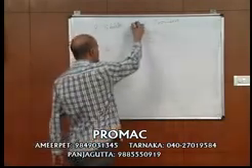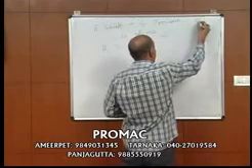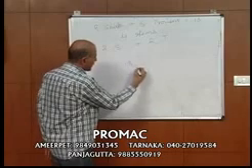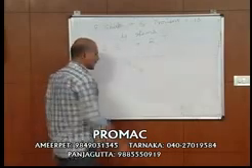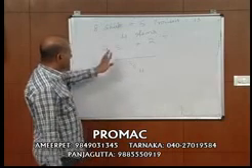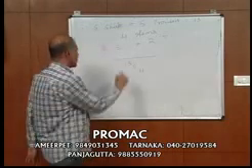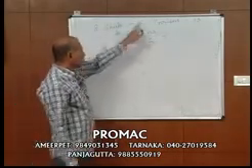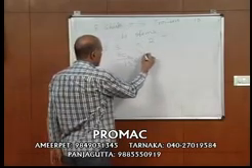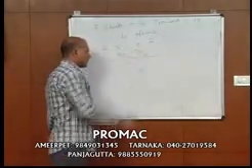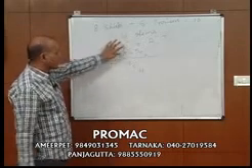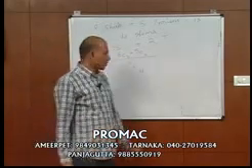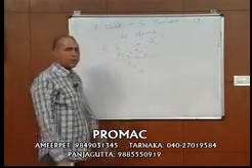Now, what's the total number of things I have? 13. How many things do I want to pick? 4. How many ways can I pick 4 items from 13 items? 13C4. But I want 2 shirts from 8 shirts. How many ways can I get 2 shirts from 8 shirts? 8C2. I want 2 trousers from 5 trousers. How many ways can I get this? 5C2. So what I want is 8C2 multiplied with 5C2. Total is 13C4. So this divided by this will give you the probability.